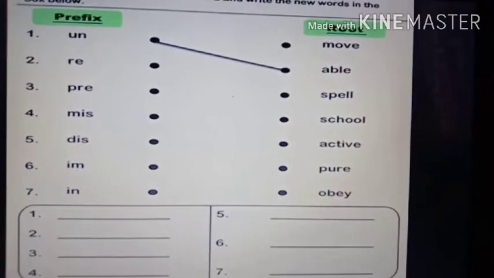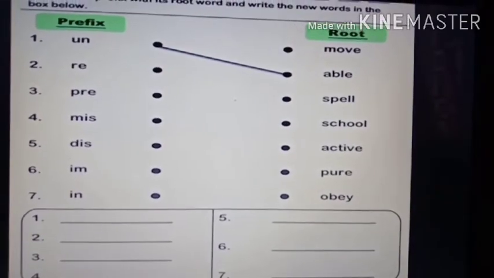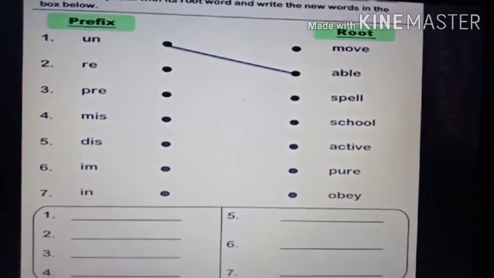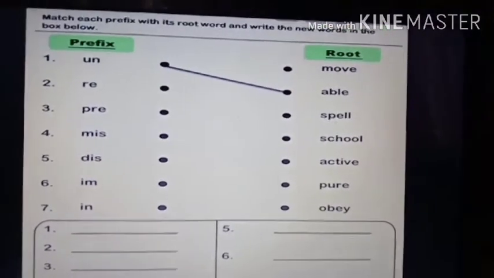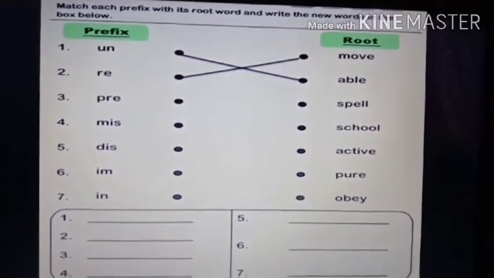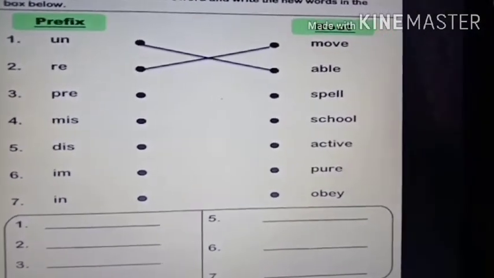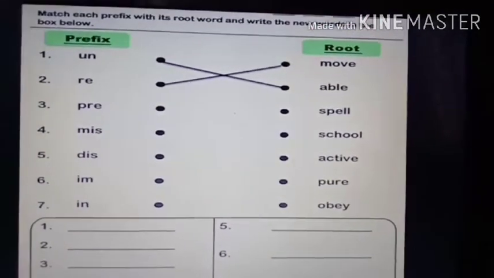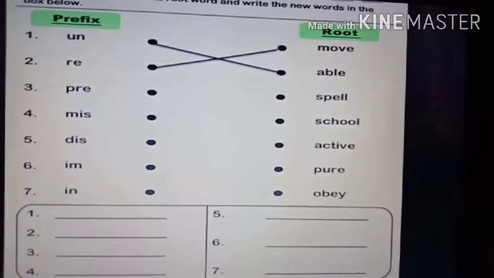Now the next word is re. Number 2 is re. Now where will you match it? Yes, very good. You will match it with remove. M-O-V-E, move, and when you add re before it, it becomes remove. So the whole meaning is changed, right?